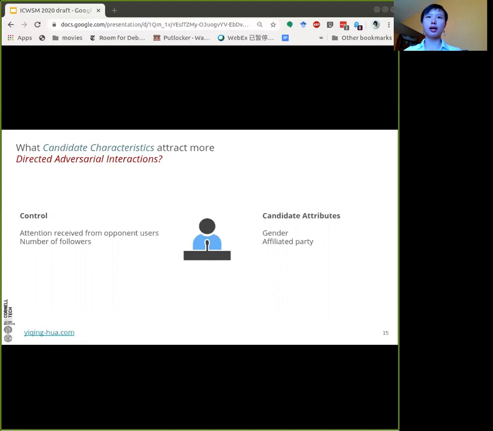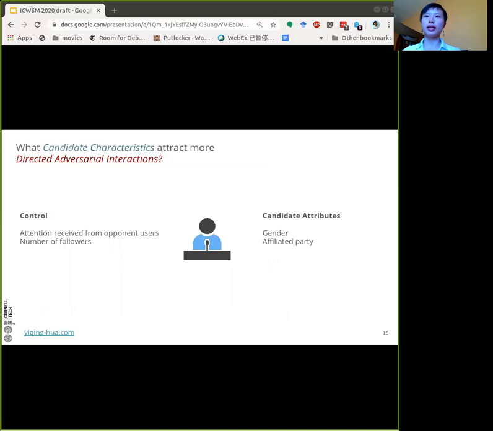We are interested in answering the following question. What candidate characteristics attract more directed adversarial interactions? In order to understand this, we use a linear regression model to predict the estimated directed adversarial interactions per candidate. As control variables, we choose attention received by the candidate from opponent users and the number of followers they have.